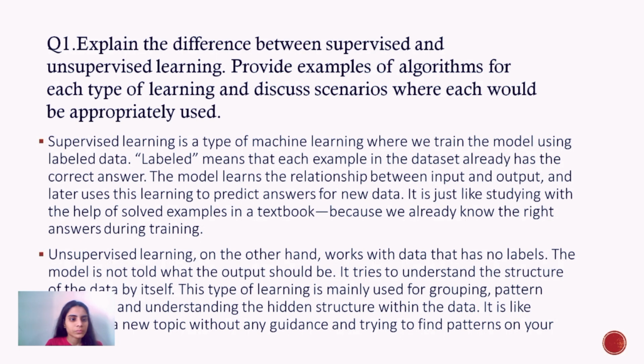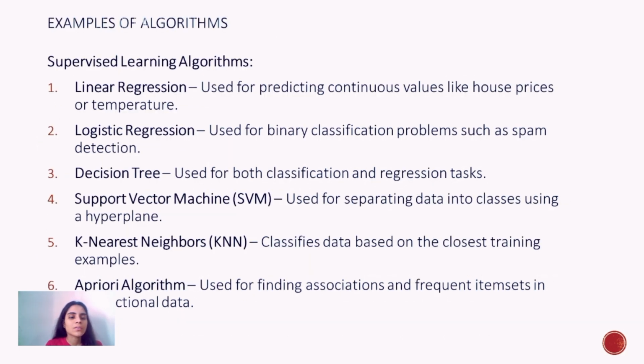After it, examples of algorithms. Supervised learning algorithms are linear regression, logistic regression, decision tree, support vector machine, K nearest neighbor, and a priori algorithm. So, what is linear regression used for? Linear regression is used for predicting continuous values like house prices or temperature.